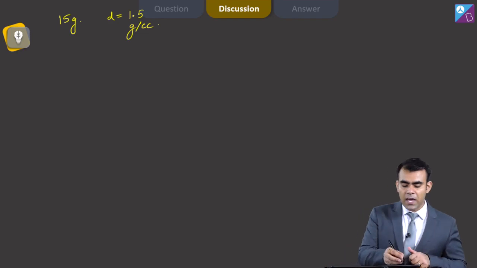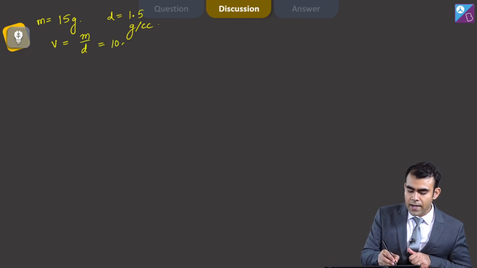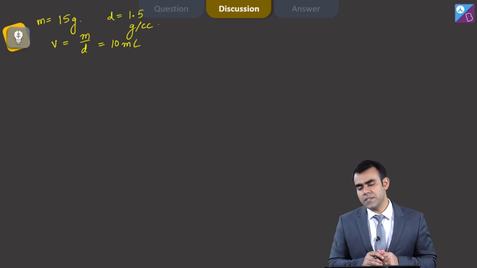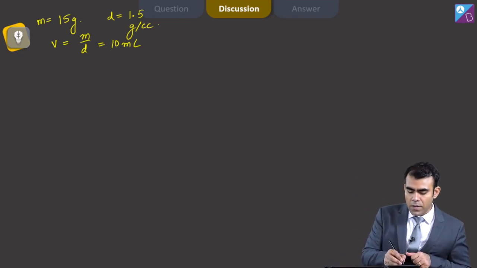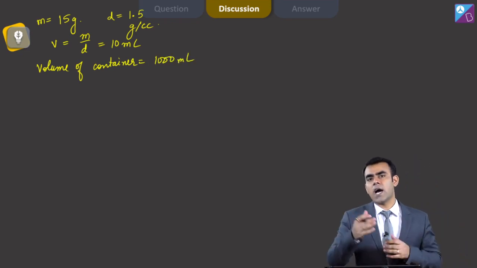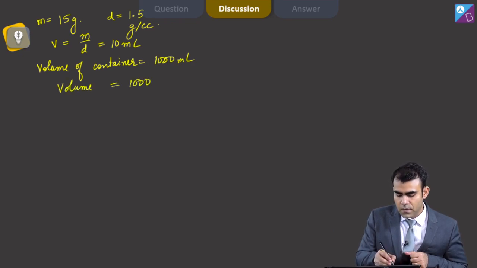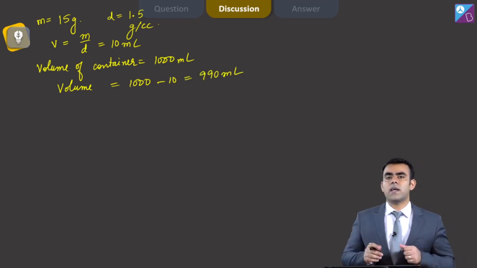Now we have mass, we have density, and the volume is mass upon density, that is 10 ml or 10 cc. The volume of the container that has been given to us is 1000 ml, but when charcoal has been introduced, this volume decreases. So the new volume is 1000 minus 10, or we can say 990 ml.